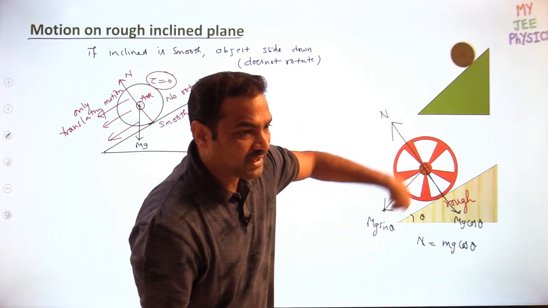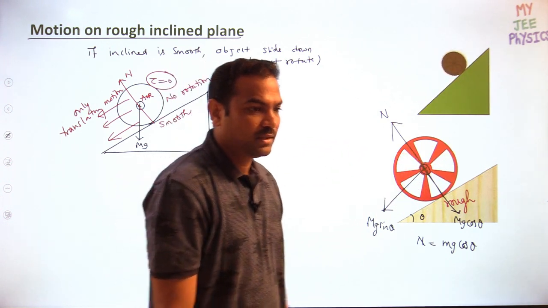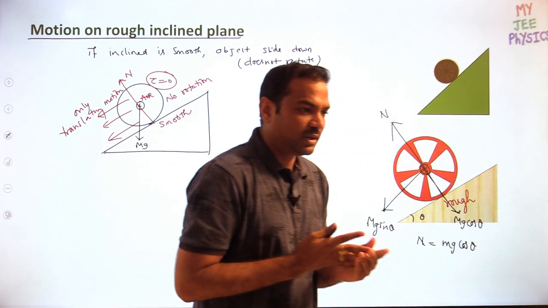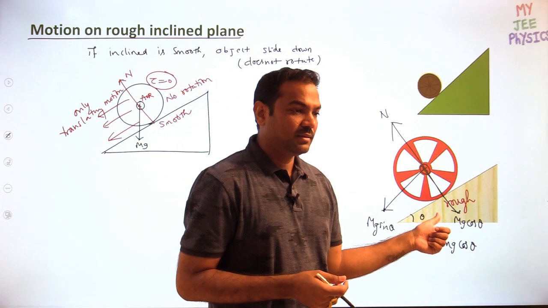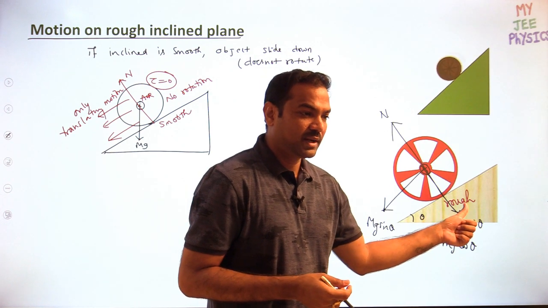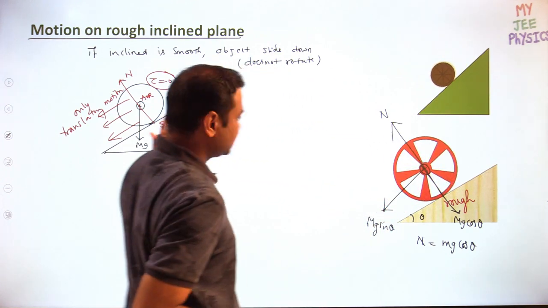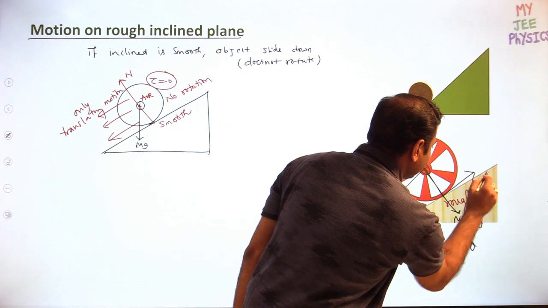But because of Mg sin theta, this object will try to move linearly or rotationally. Will it rotate or will it move linearly? Already we discussed, when the force is acting at the center, there will be no rotation. It will tend to move linearly, which means it will tend to slide down. Then friction will act in the backward direction.